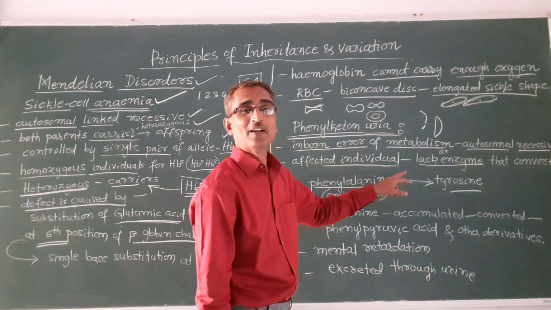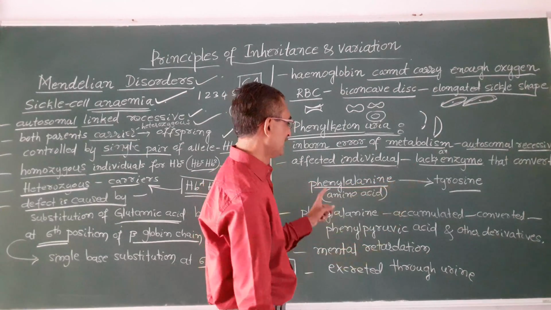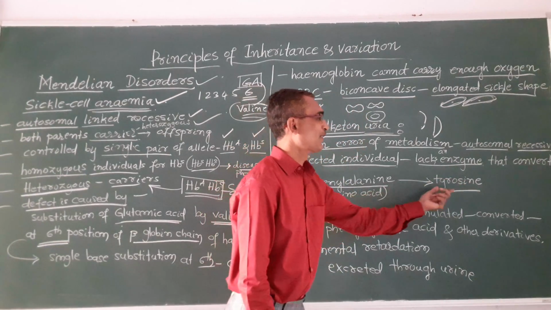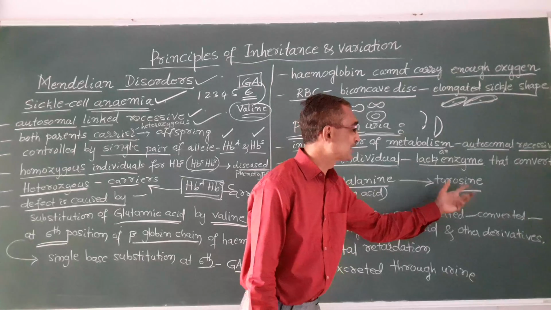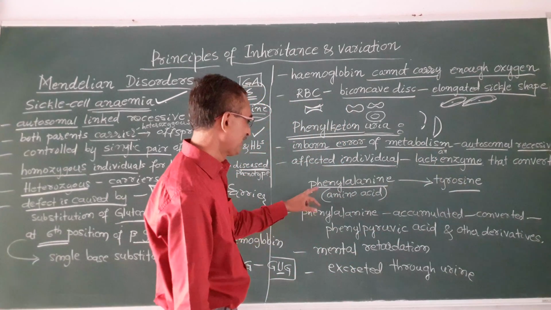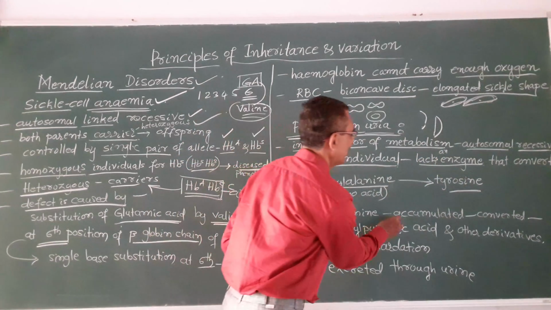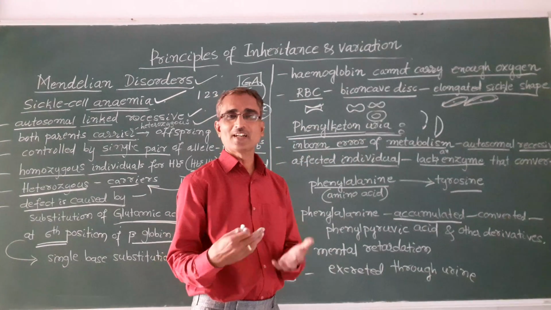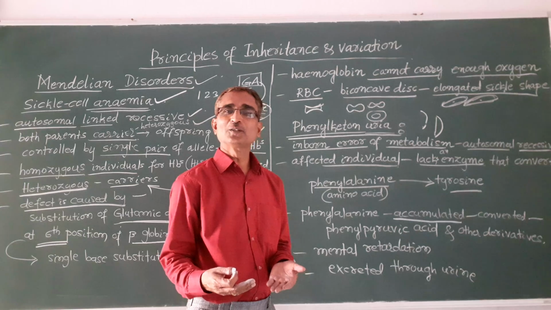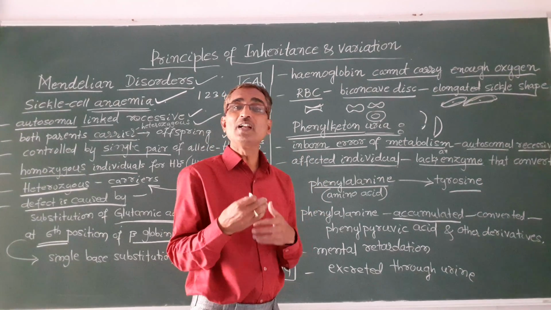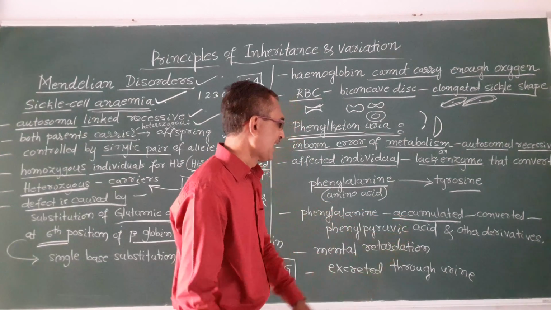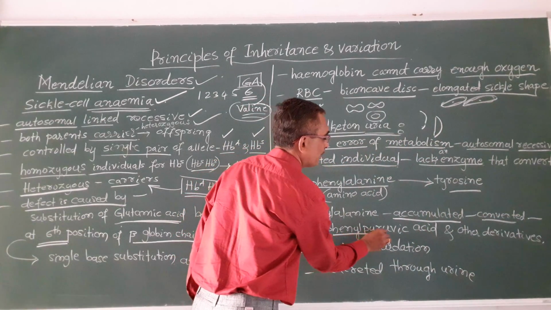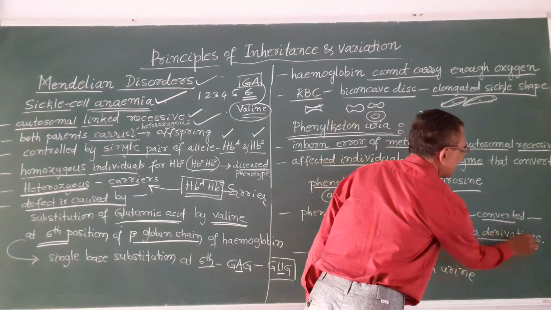When that enzyme is not produced, this amino acid phenylalanine is not converted into tyrosine. Then this phenylalanine gets accumulated. It does not get converted into tyrosine, so it accumulates as phenylalanine, okay. And further it gets converted into phenylpyruvic acid and other derivatives.